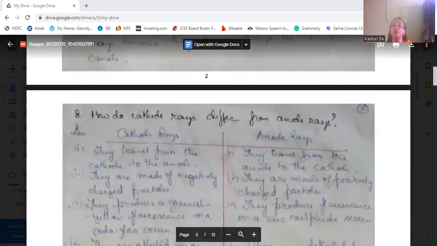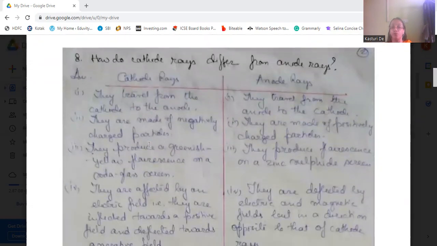Now, how do cathode rays differ from anode rays? Cathode rays travel from cathode to anode, and anode rays from anode to cathode. Cathode rays are made up of negatively charged particles, while anode rays are positively charged.